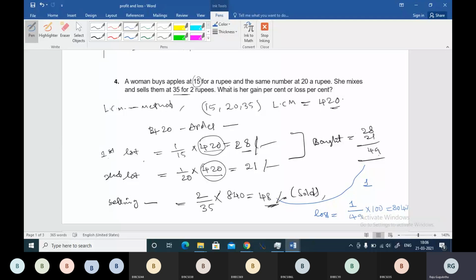For the first lot you find how much she is spending for one apple. For the second lot, 20 per rupee, so for one apple it will be 1 by 20 into 420. She bought them at 49 rupees, and she is selling 420 plus 420, 840 at 48 rupees. So 1 rupee loss will be there for her in this business.